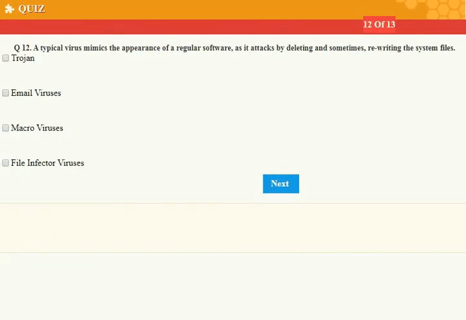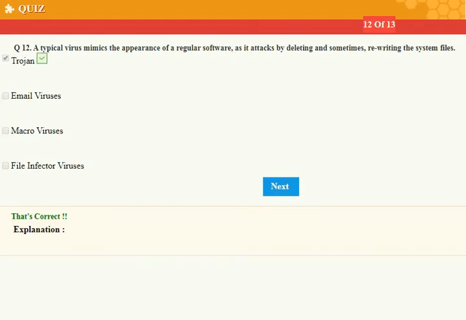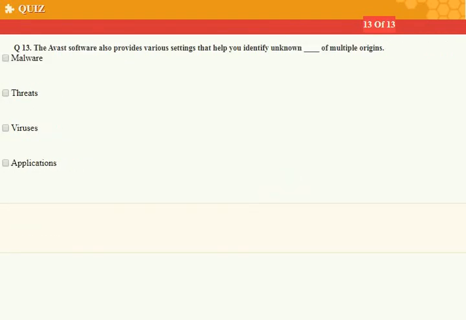A typical virus mimics the appearance of a regular software as it attacks by deleting and sometimes rewriting the system files. It's Trojan. The Avast software also provides various settings that help you identify unknown dash of multiple origins. Unknown threats.